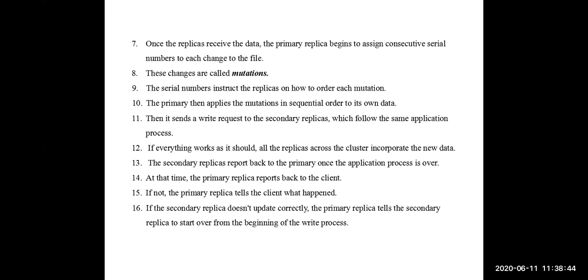Whenever an update is not done correctly in a secondary replica, the primary replica will ask that secondary replica again to start the same process. Even if the process is not completed the second time, that information will be passed to the master server: this particular secondary replica is unable to update the data. The master server will declare this secondary replica as garbage and simply eliminate it. That replica will not be considered a valuable one. Clear. This is what is happening in the write process.